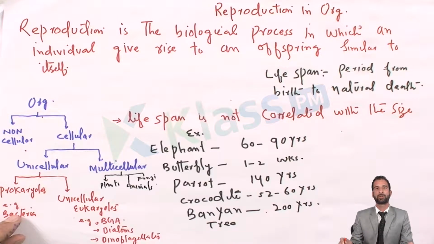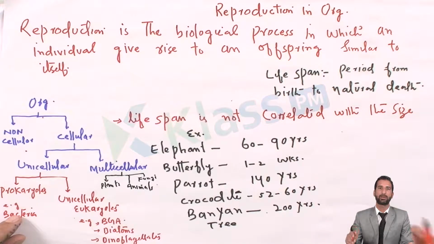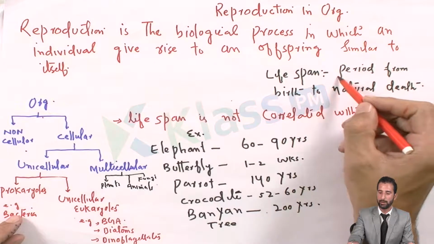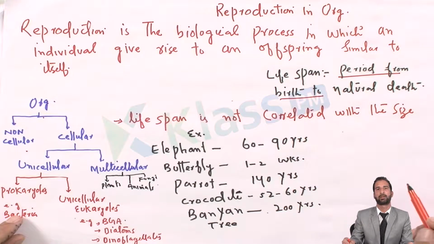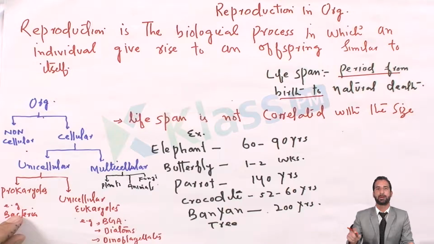So why is reproduction necessary? Simply, reproduction is necessary in order to continue life. Reproduction literally means continuity. Reproduction is the production of new organisms from the existing ones, from the parent. It is very necessary because each and every organism has a fixed lifespan. What is lifespan? Lifespan means the period from birth to natural death. During the course of this lifespan, organisms reproduce in order to exist. They form their offspring and leave them behind before death.